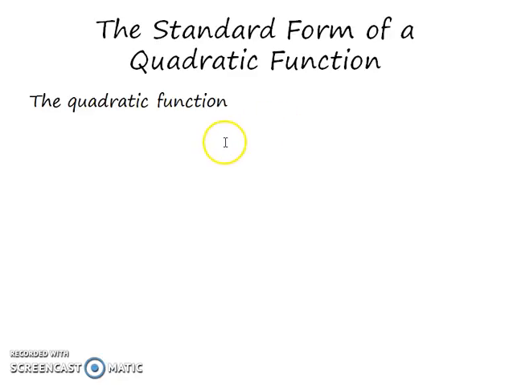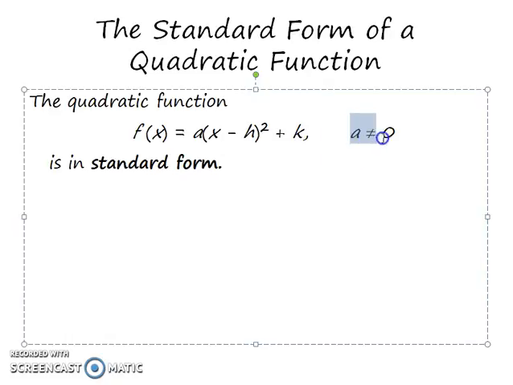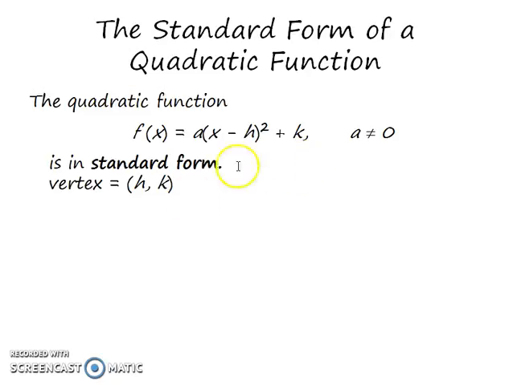Okay, next, the standard form of quadratic function, which is f(x) is equal to a(x minus h) squared plus k. Please take note that a must not equal 0. So what is the vertex?